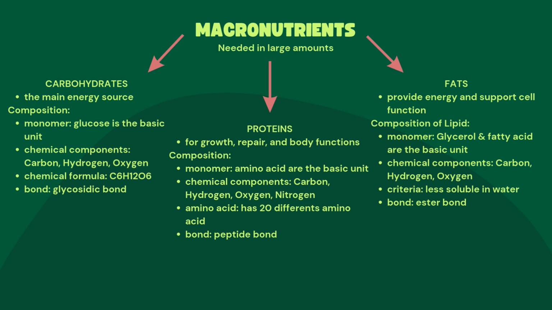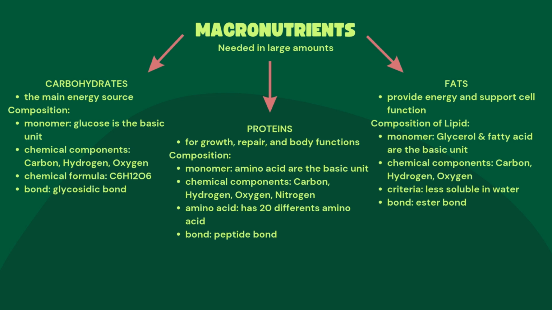Macronutrients are needed in large amounts. We have three types of macronutrients, which are carbohydrates, proteins, and fats. Carbohydrates are the main energy source. Composition: the monomer, glucose, is the basic unit. Chemical components: carbon, hydrogen, oxygen. Chemical formula: C6H12O6. Bond: glycosidic bond.